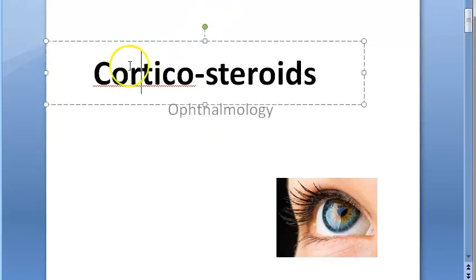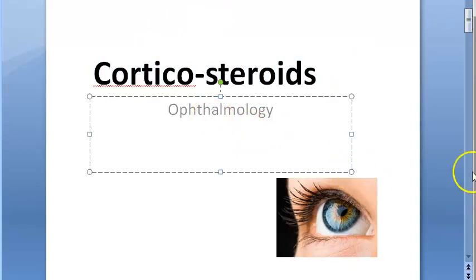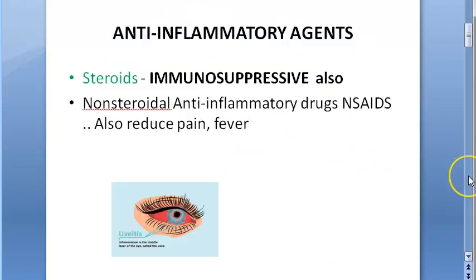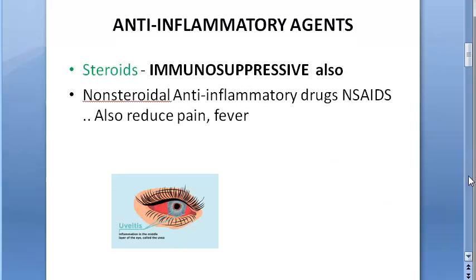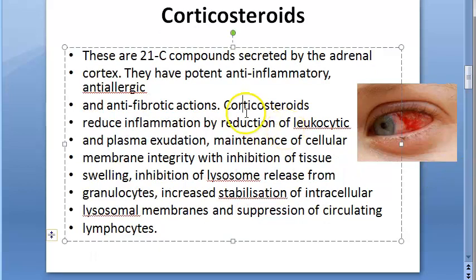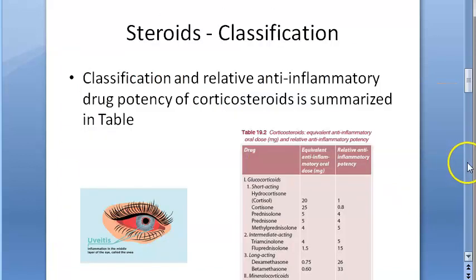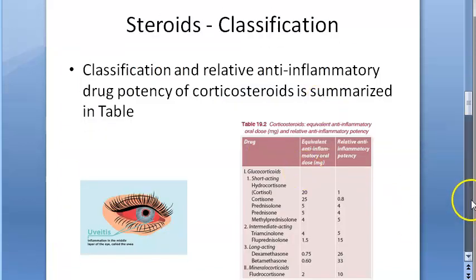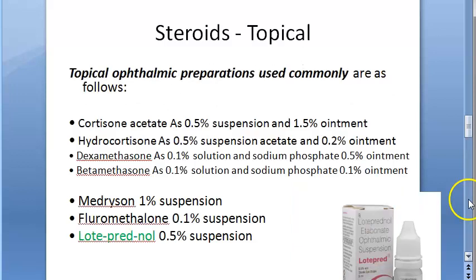Okay, so that was about corticosteroids in ophthalmology. Let's take a quick recap. These are used as immunosuppressive agents, anti-inflammatory agents. These are naturally produced by the adrenal cortex anyways, but we are injecting them here, right? Topically, we are putting them as eye drops into the eye, etc. What they all do, we studied, we looked at their actions. Classification, we will look at this classification. This is better: topical and systemic.